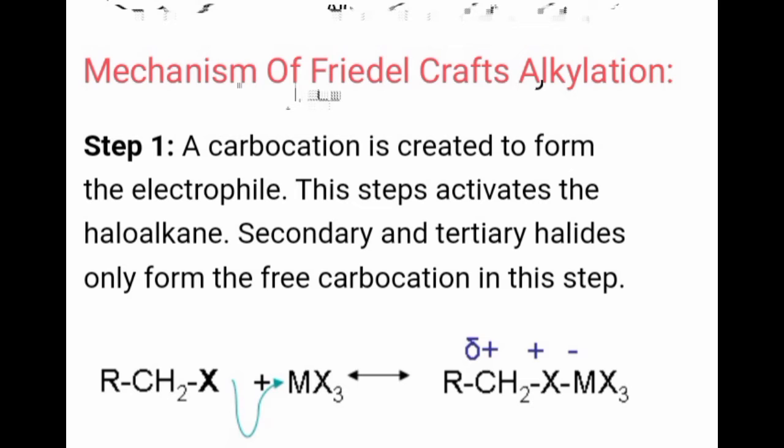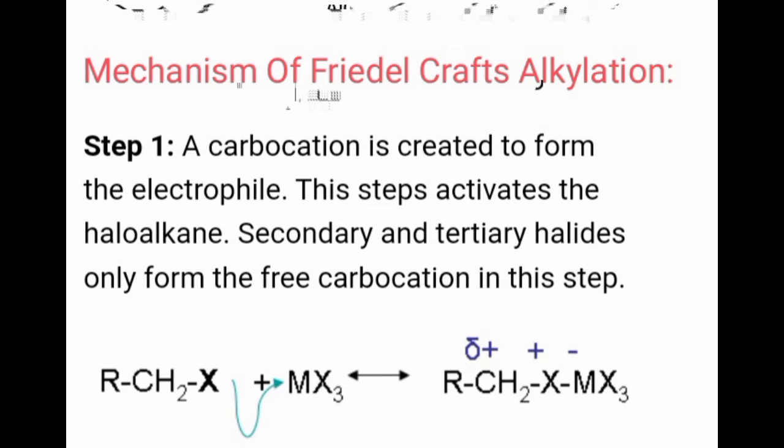Now let us see the mechanism of Friedel-Crafts alkylation. In the mechanism, step 1 involves the formation of a carbocation. During this step, a carbocation is created, which acts as an electrophile here.